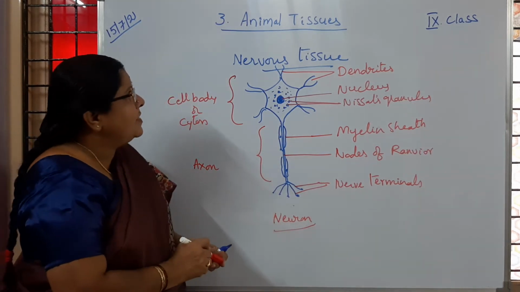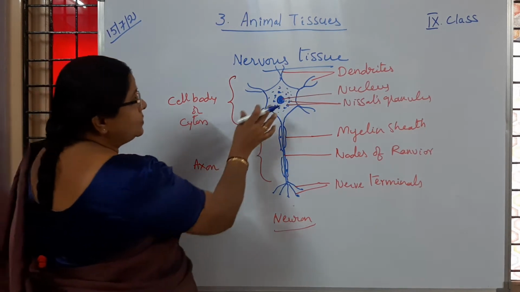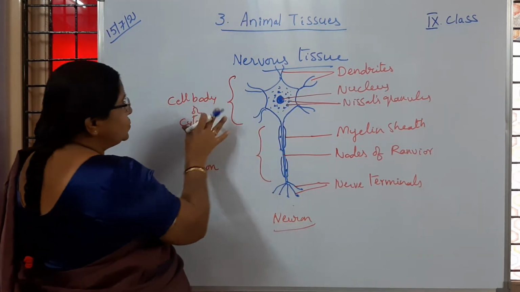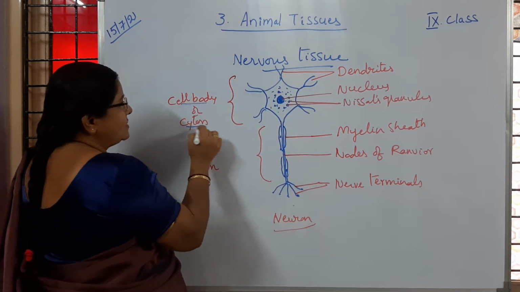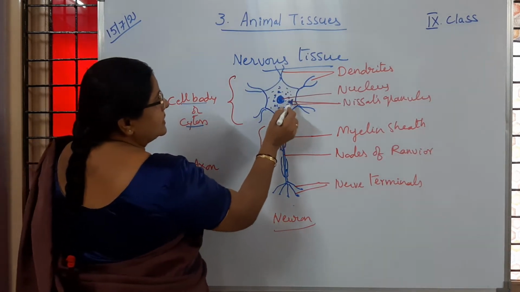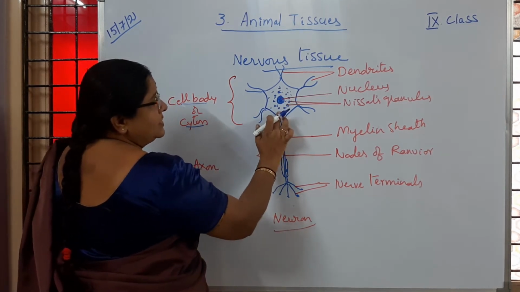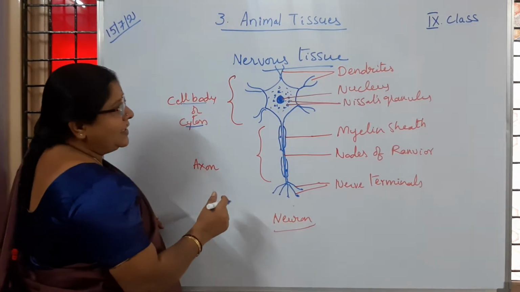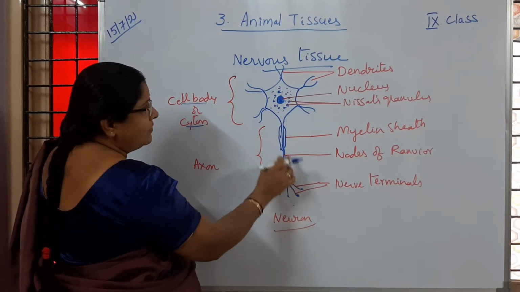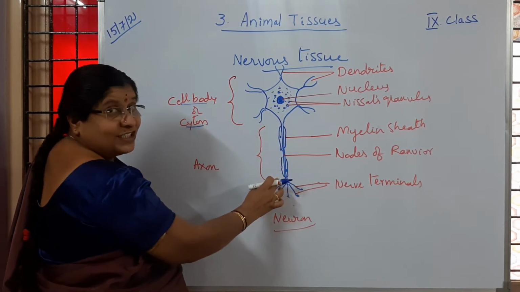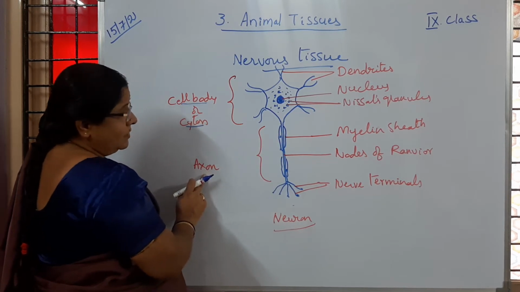So this is the diagram of a nerve cell. Is it clear to children? What you have to understand is that it contains two important parts. The star-like structure, which we call the cell body or cyton, in which the cytoplasm contains the nucleus and Nissl granules. You know that Nissl granules provide nourishment. A fine tapering thread-like structure, which is very long, is given off from the cyton, and that one we call the axon. Is it clear to you?